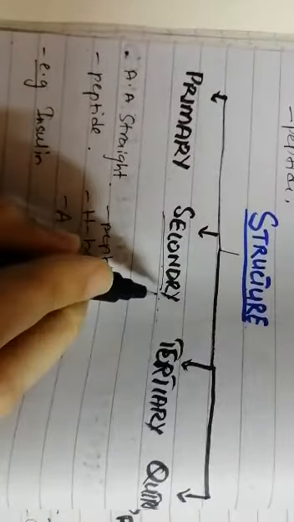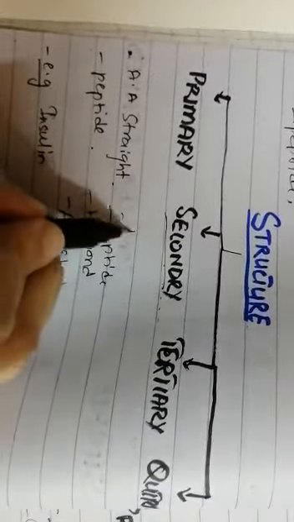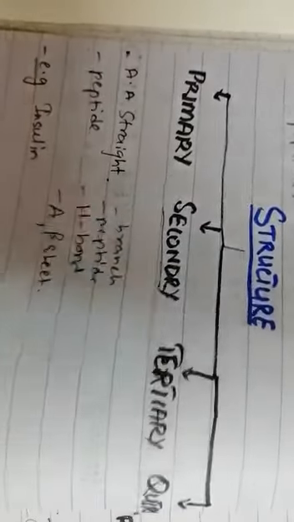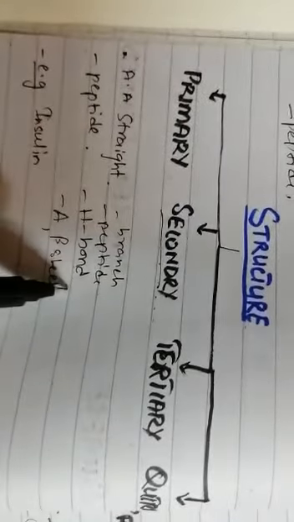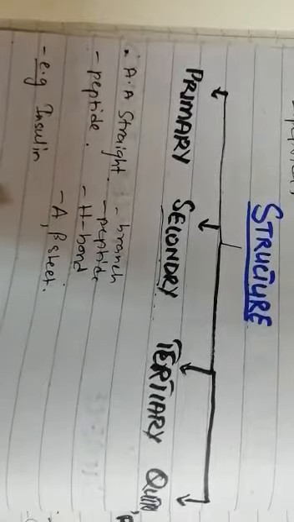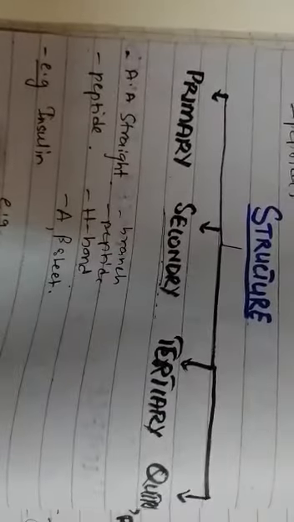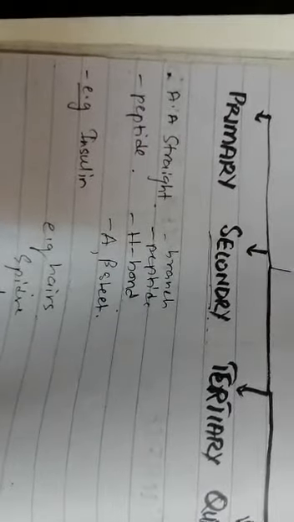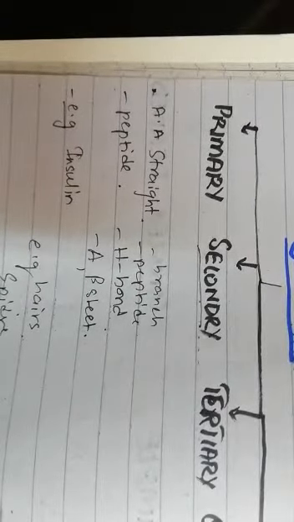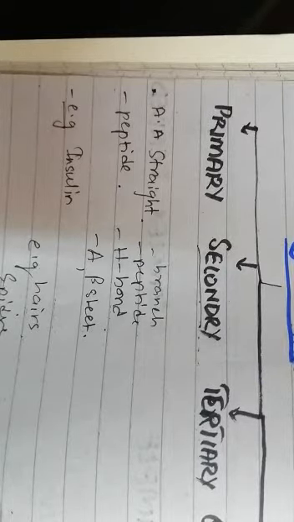Because it is not straight, it can be branched and folded, and it includes the peptide bond and the hydrogen bond. An example of secondary structure in our body is hair. Human hair is an example of secondary structure, and the spider web is also formed from the secondary structure of protein, because it is a branched or folded structure that starts from the primary structure combining with the hydrogen bond and the peptide bond.